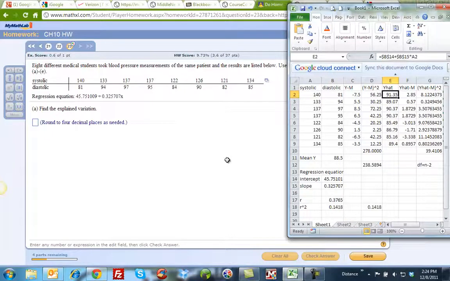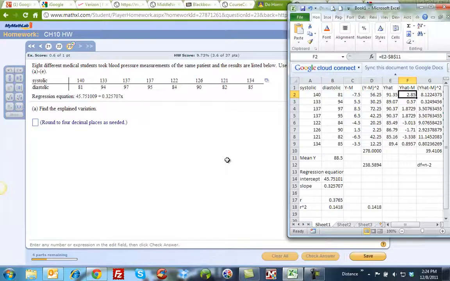And I pulled that down, and I got my regression equation, my predicted values. Then I subtracted the mean from the predicted values, which is this column here, which is just y hat minus this mean, again with that as an absolute cell, the dollar signs.